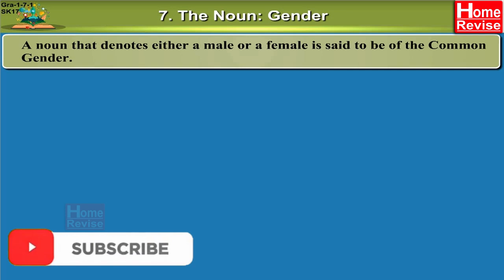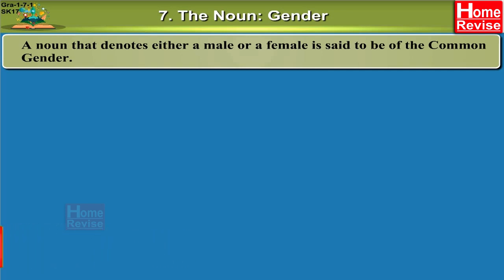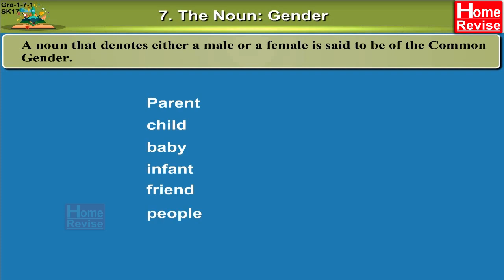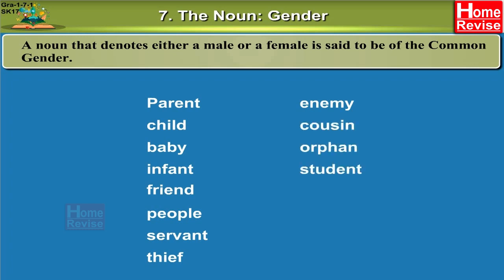A noun that denotes either a male or a female is said to be of the common gender. Parent, child, baby, infant, friend, people, servant, thief, enemy, cousin, orphan, student, doctor, teacher, police, neighbor, etc.